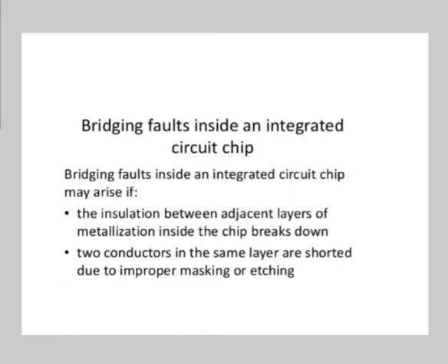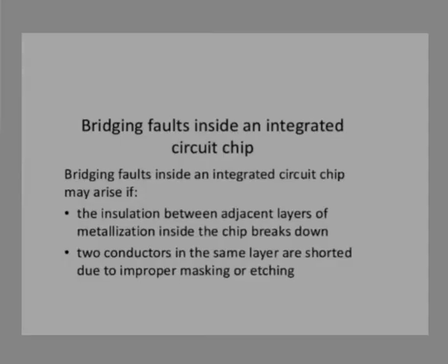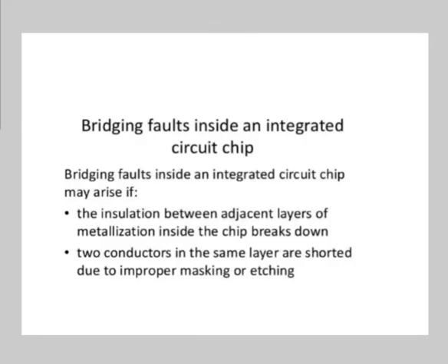So bridging fault inside an integrated circuit chip. The bridging fault inside an integrated circuit chip may arise if the insulation between adjacent layers of the metallization inside the chip breaks down, or two conductors in the same layer are shorted due to improper masking or etching.